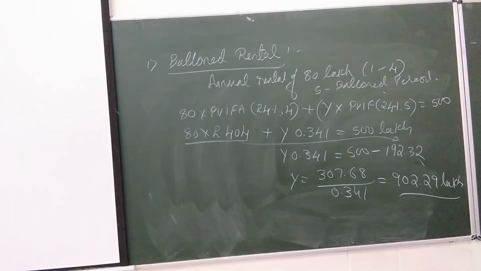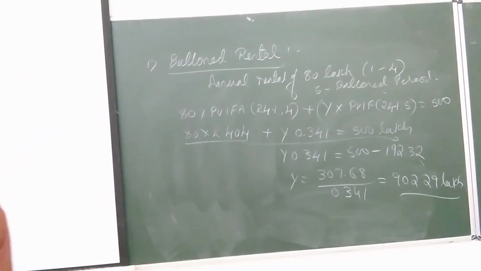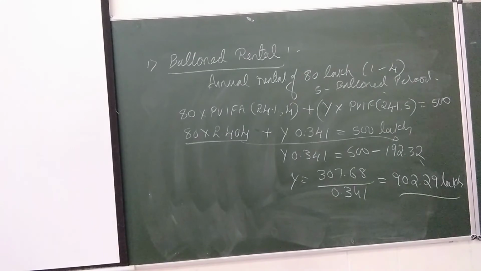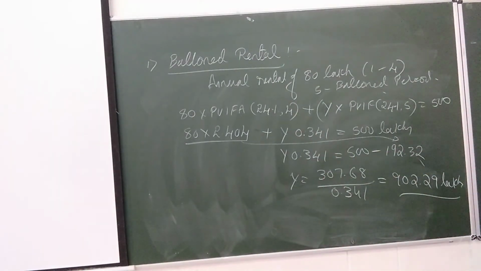What does deferred stand for here? Deferred is basically that we have been postponing the payment for a couple of years. Here what they mentioned is we are going to postpone the payment for a period of 2 years. First 2 years we are not going to make any payment. The payment will start only from the 3rd year. Those kind of calculations we call the deferred payment. Now we can calculate this last one, deferred payment, deferred lease rental.